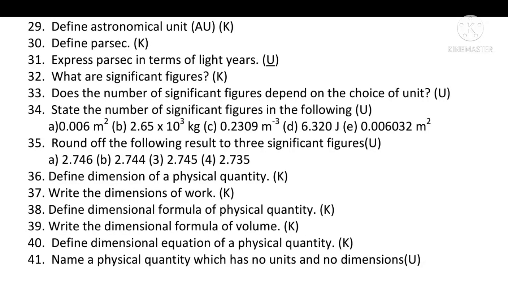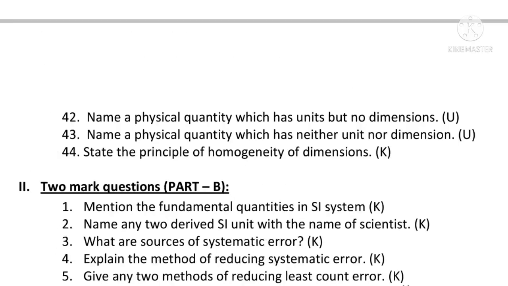Write the dimensional formula of volume: L raised to 3. Define dimensional equation. The equation obtained by equating the symbol of a physical quantity with its dimensional formula. Name a physical quantity which has no units, no dimensions. Stress and strain. 42nd question.